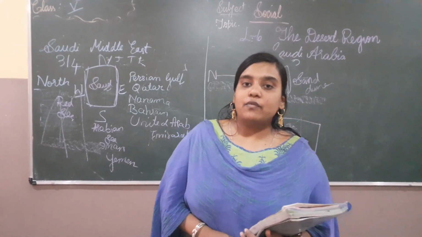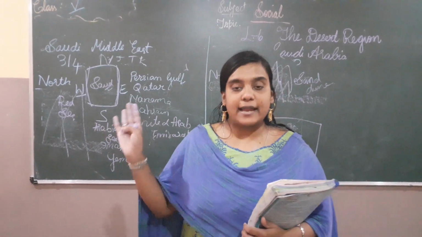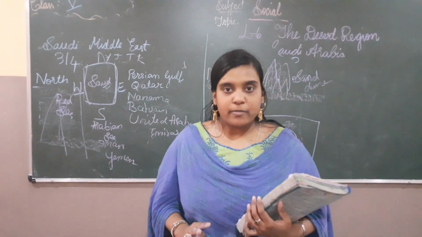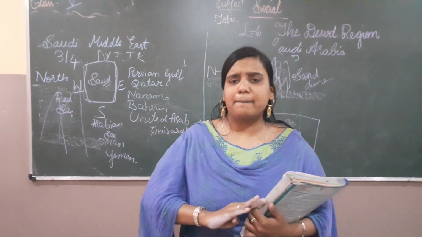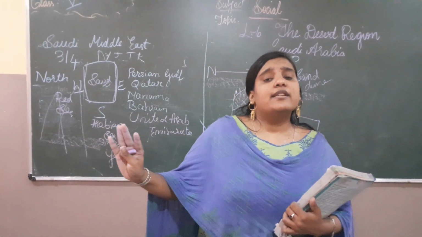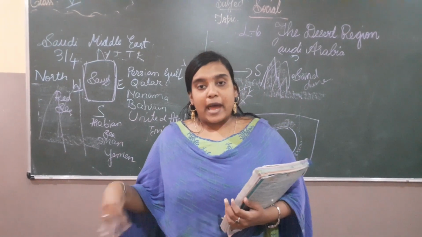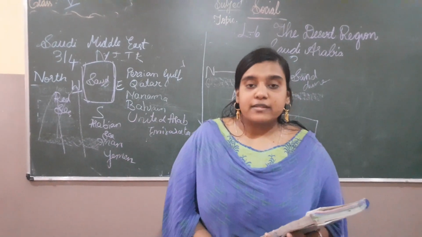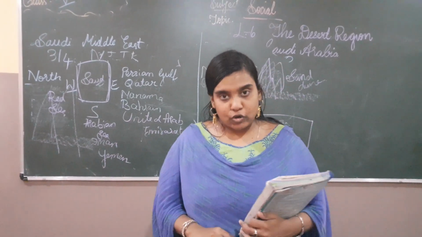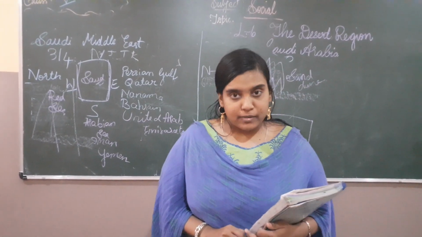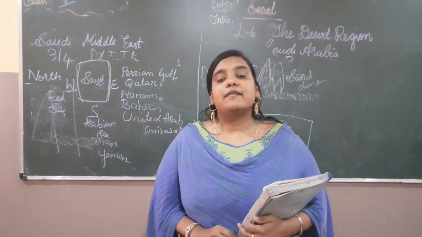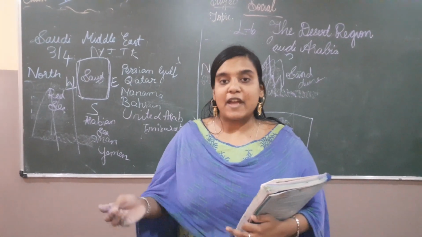Okay, and if you come to vegetation over there, there is no proper food and crops because it's a completely barren land, not fertile at all. And because somewhere nearby they have an oasis, near the oasis they will cultivate some crops like dates, wheat and barley. Date palms are famous over there. And we have cactus over there.